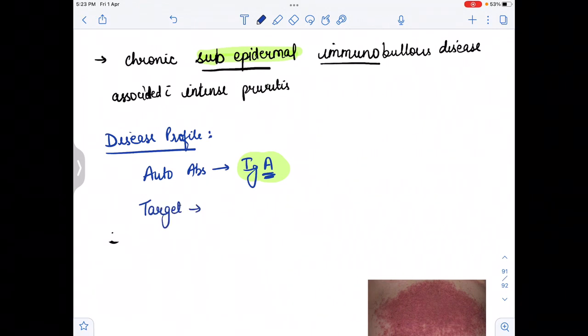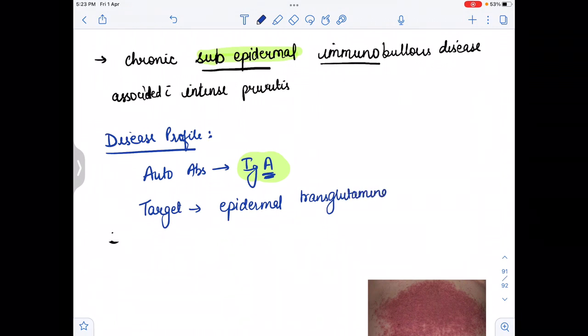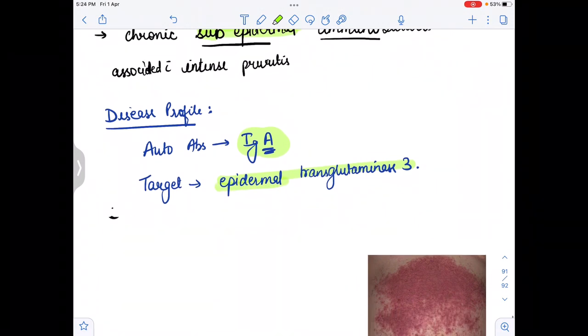They will target it at the level of the subepidermal layer. Please remember, at the subepidermal level they will target epidermal transglutaminase 3.